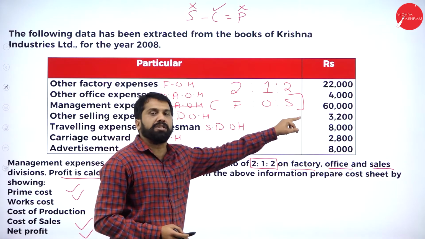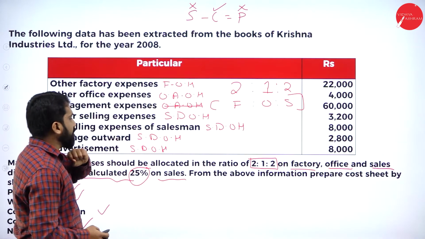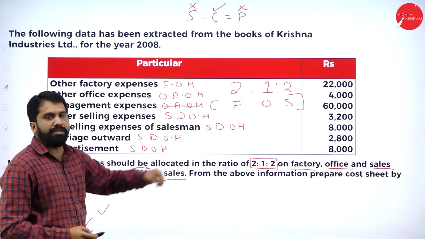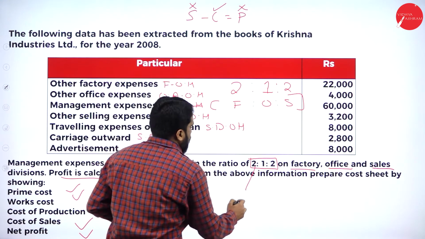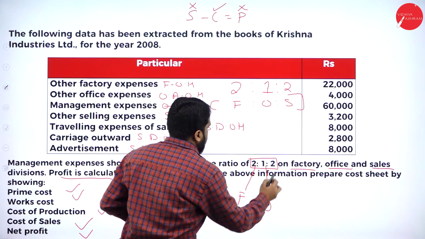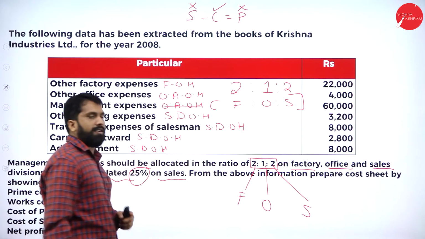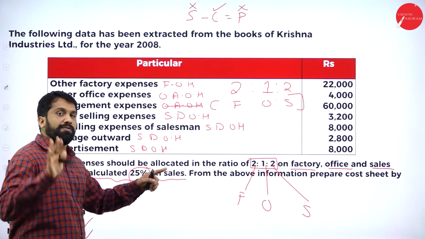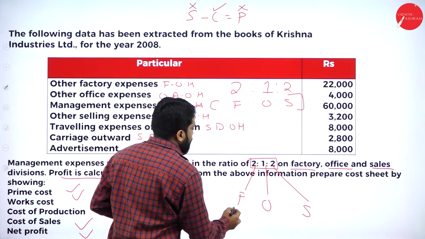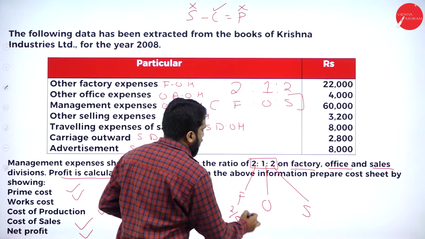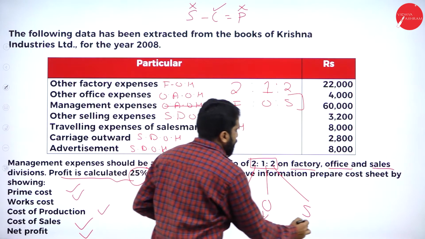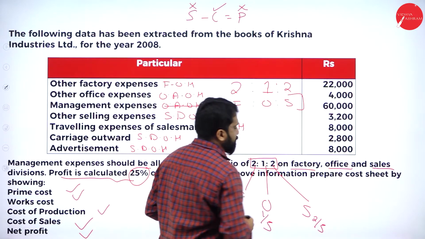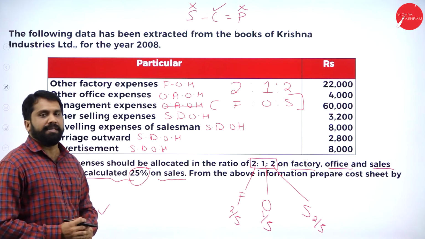You have 60,000. What is the calculation they have given? 2:1:2. 2 for factory, 1 for office, and again 2 for sales. Now, 2 plus 1, 3. 3 plus 2, 5. So, this will be 2 divided by 5, 1 divided by 5, and 2 divided by 5. Hope you are clear.